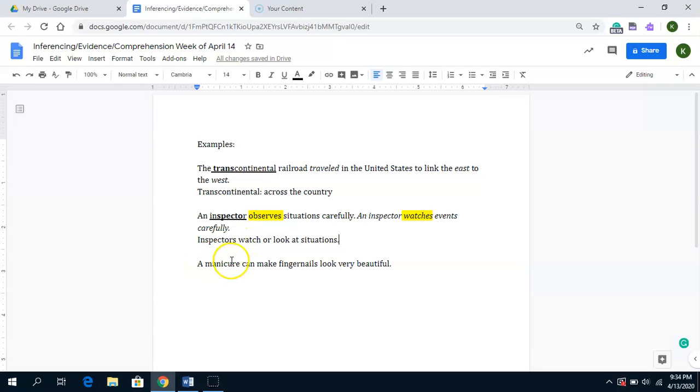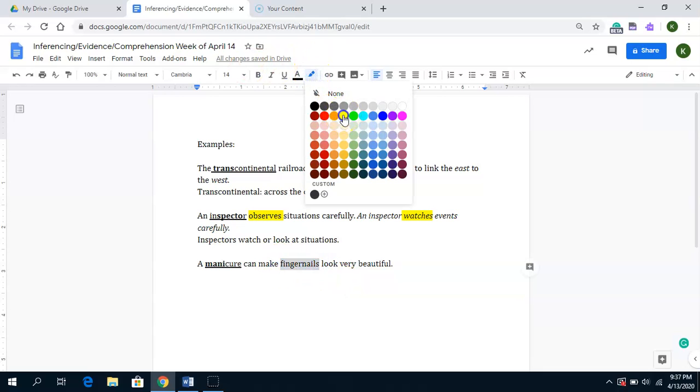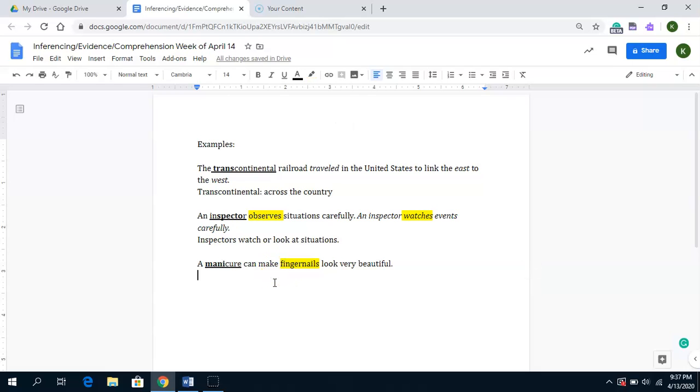The third one: a manicure can make fingernails look very beautiful. The focus here is the word manicure. Well, because I have a knowledge of my roots, mani goes with that root manus, and I know that manus means hands. But if I didn't, then I have to make an inference and use the evidence in this sentence. So I know things are looking beautiful. Well, what's looking beautiful? My fingernails. Okay, so where are fingernails? They are on my hand.